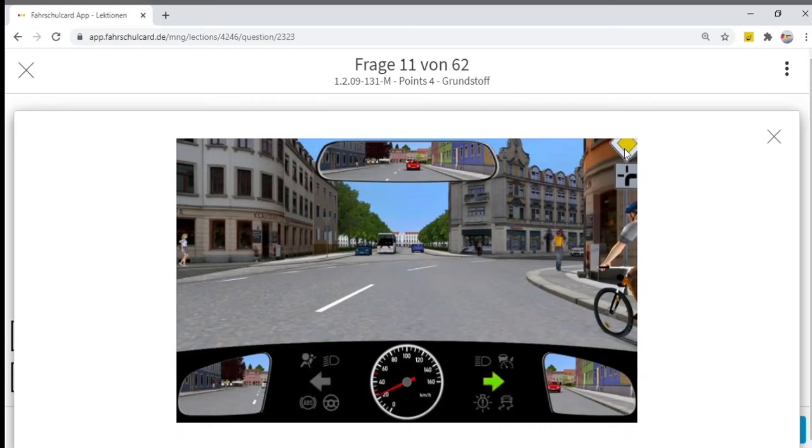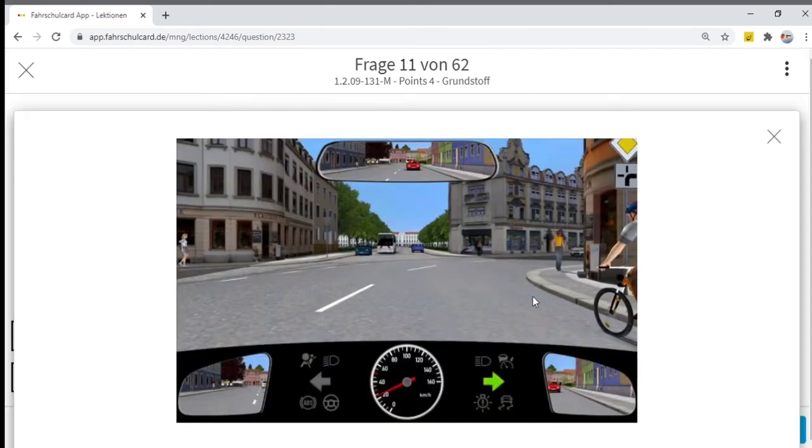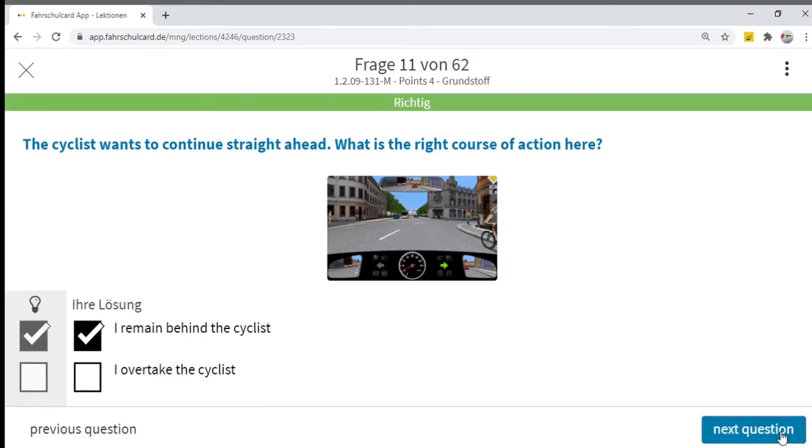To further explain this scenario, we have this yellow shield, which means Vorfahrt, and the extra sign is indicating that this priority road is taking a turn to the right. So the cyclist wants to continue straight ahead. If we take the turn before the cyclist, we can hit the cyclist. So the better option, the right course of action, is: I remain behind the cyclist.